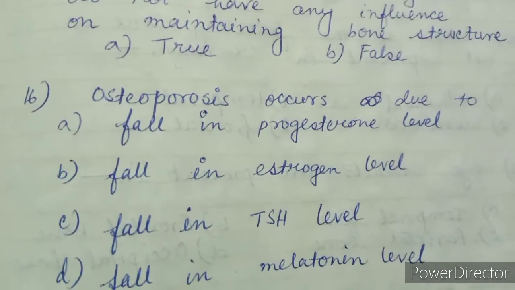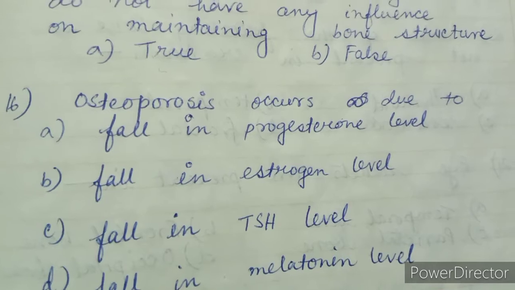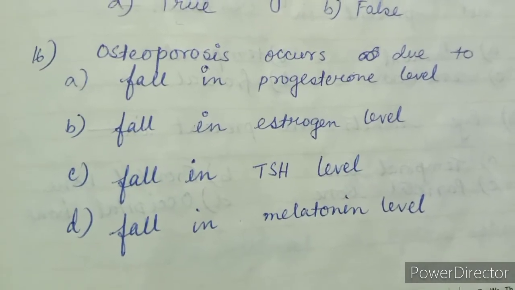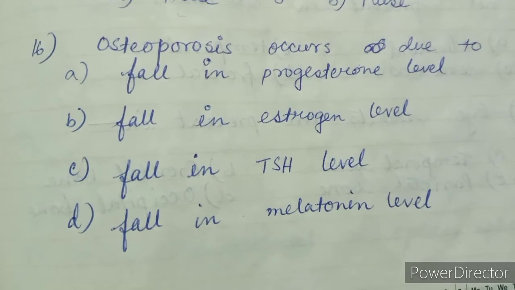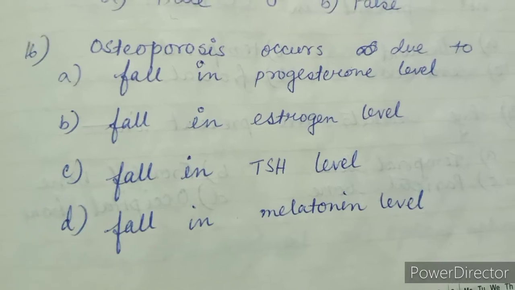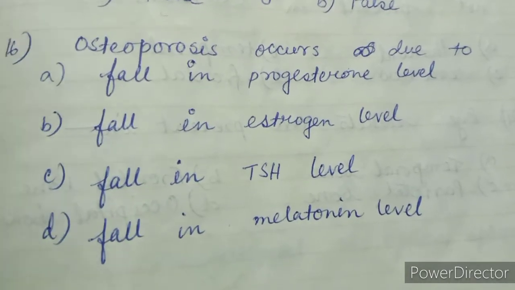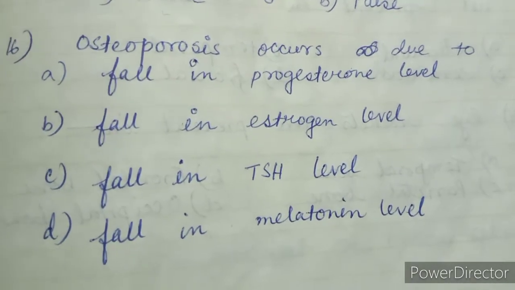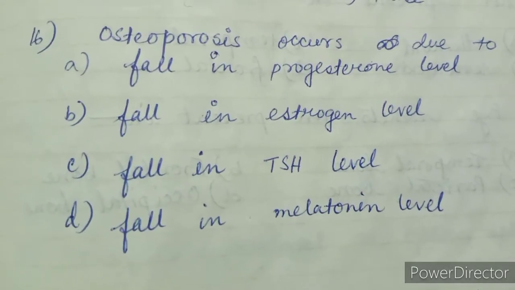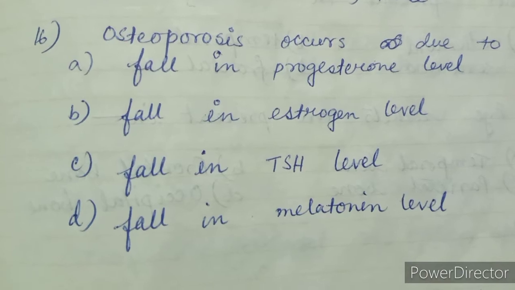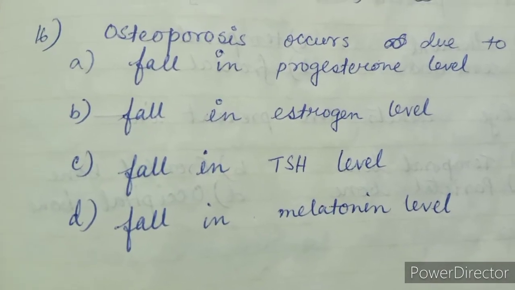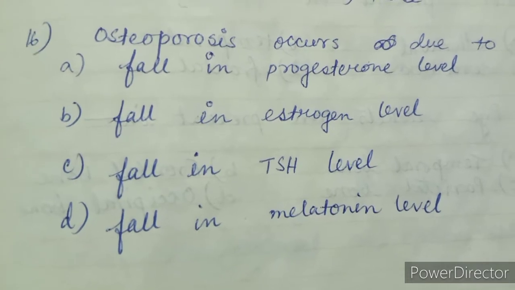Question number 16. Osteoporosis occurs due to option A, fall in progesterone level, option B, fall in estrogen level, option C, fall in TSH level, option D, fall in melatonin level. The right answer is option B, that is fall in estrogen level. When the level of estrogen falls at the period of menopause, then osteoporosis occurs.